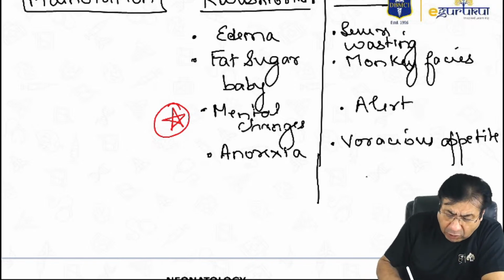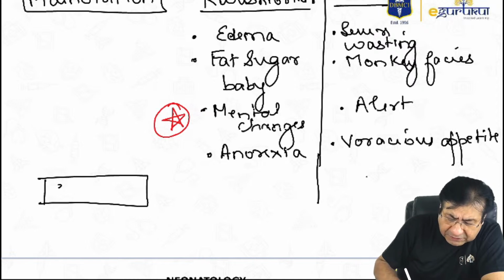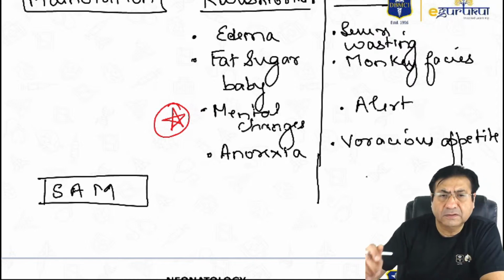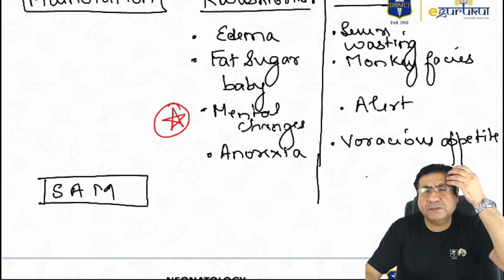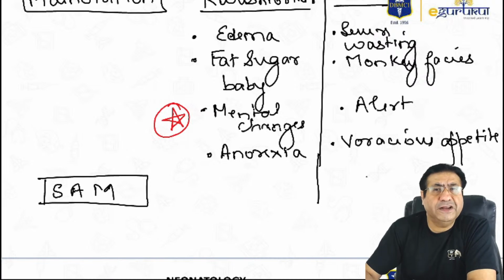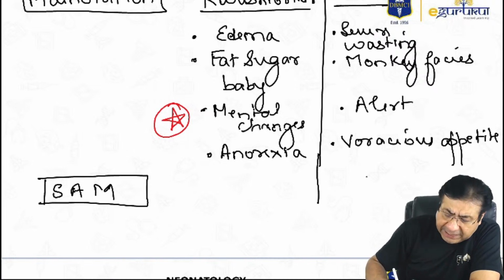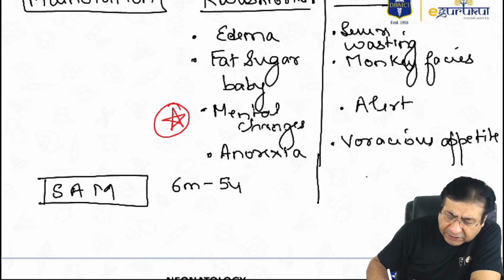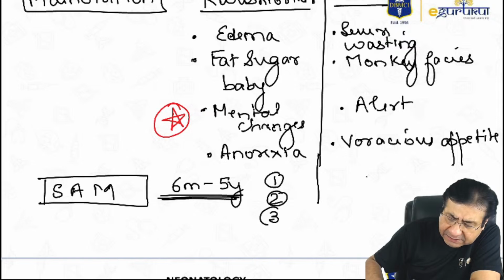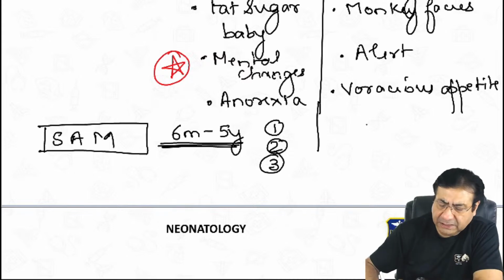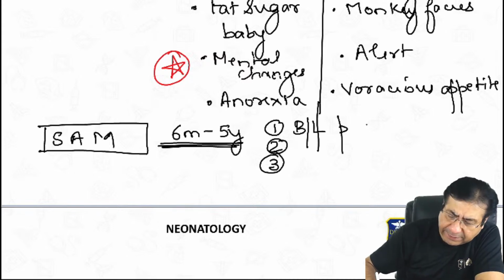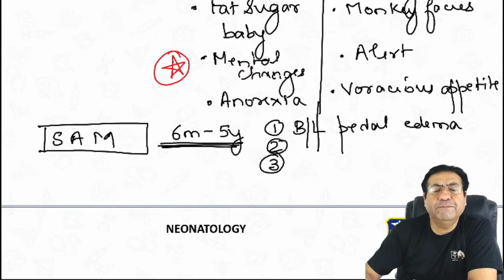Then another very important topic is the definition of severe acute malnutrition in children, again a previous year FMG question. Any child between 6 months and 5 years of age who has one of these three criteria. Any one criterion is enough. First, bilateral pedal edema: the child has swelling in both the legs.